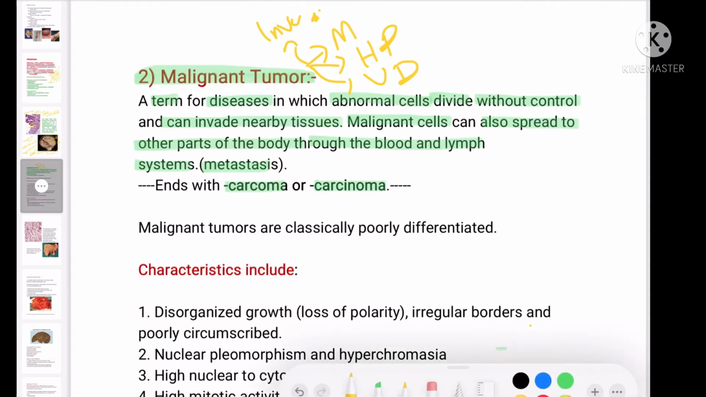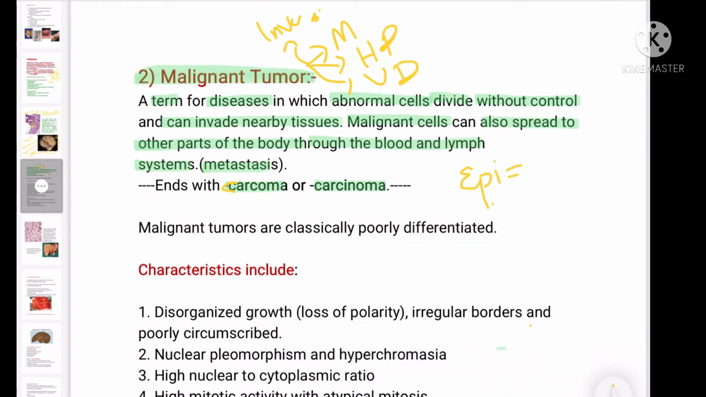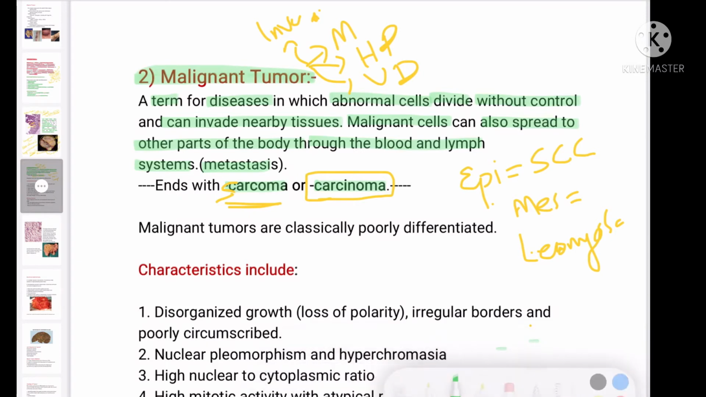It should be like S, sarcoma or carcinoma. So if it is arising from epithelial tissue, we will call it carcinoma, like squamous cell carcinoma. And if it is arising from the mesenchymal tissue, like the previous one, we will call it, for example, leiomyosarcoma. So the malignant tumors are classically poorly differentiated.